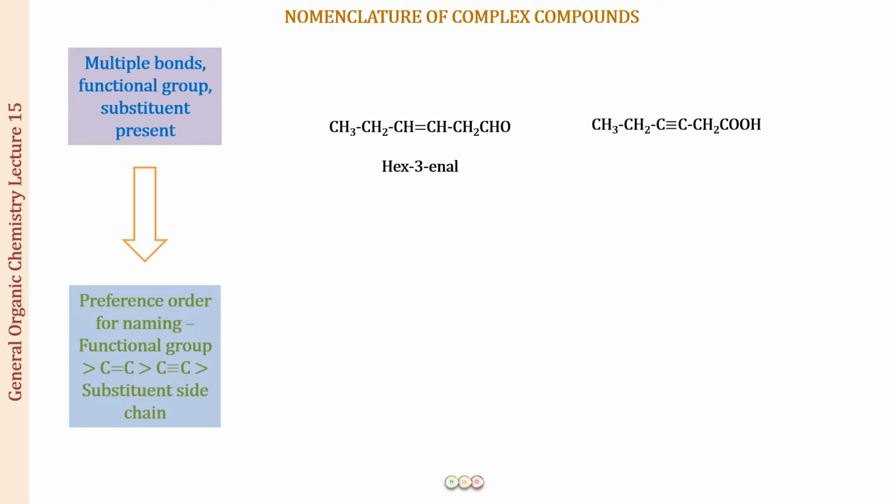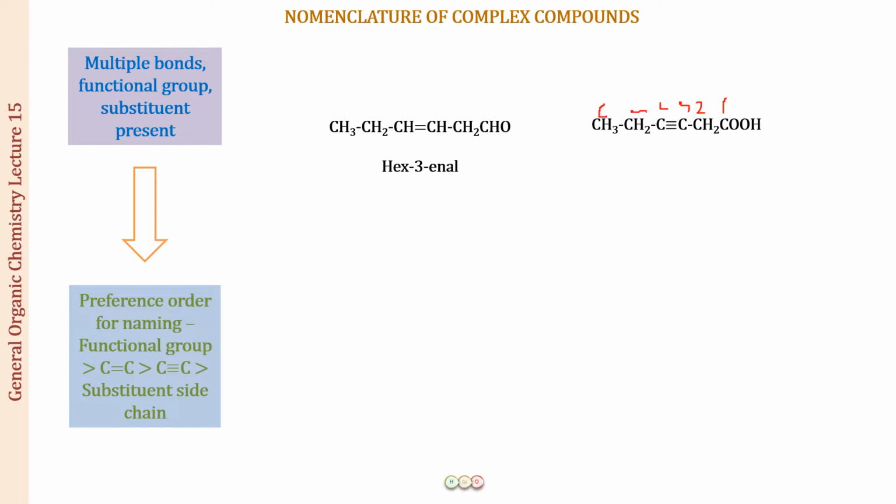All right. So next we have this compound. If you identify the things that are present, there is a triple bond present and there is a COOH group, the carboxylic acid group. So again this is a chain terminating group, so you are going to start the numbering from the carboxylic acid carbon, right? So this will be 1, 2, 3, 4, 5 and 6.